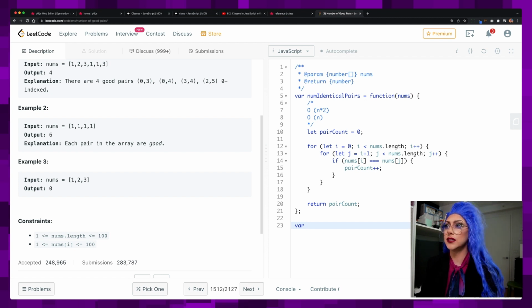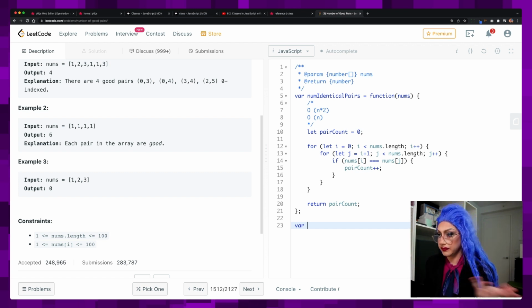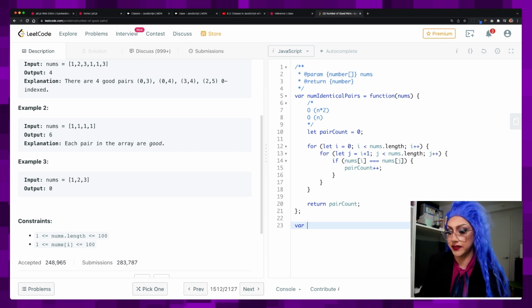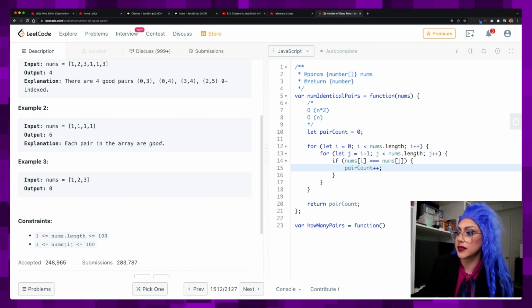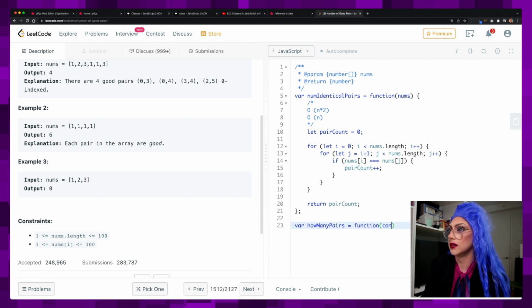So this is going to be a function that will count. Let's say I have 4 numbers that are exactly the same in my array, then how many pairs can I make from that? So pairs equals function. And again, I haven't done JavaScript in too long, so my counts are going to be a little weird at this point. Sorry if the screen just went yellow, Flux is going on, probably didn't. A pair count is count, and then return.